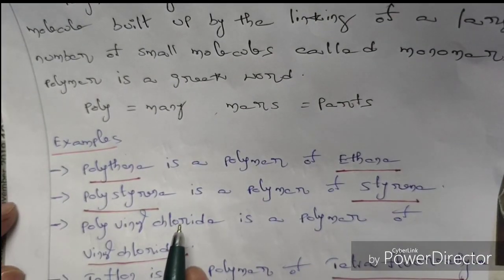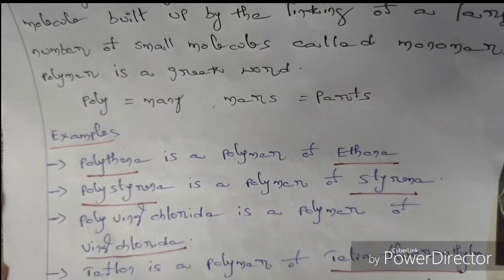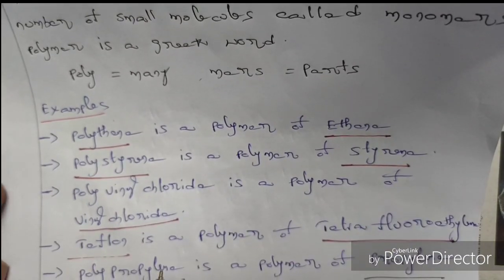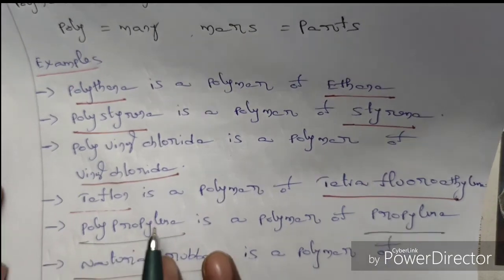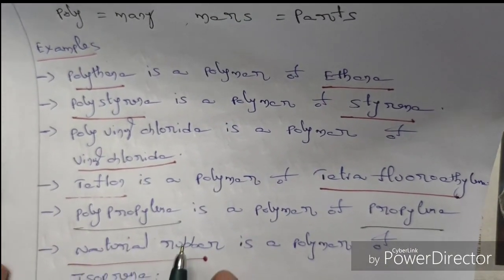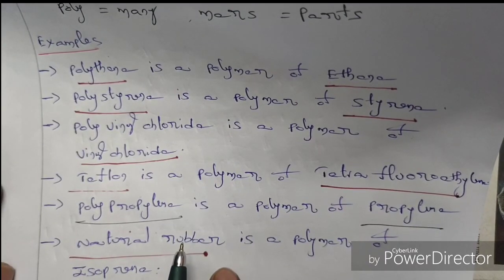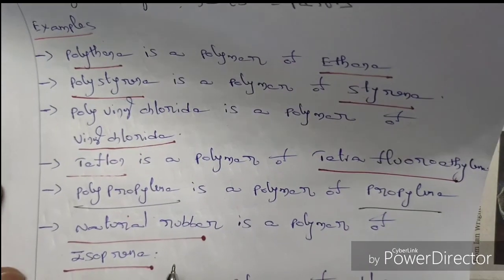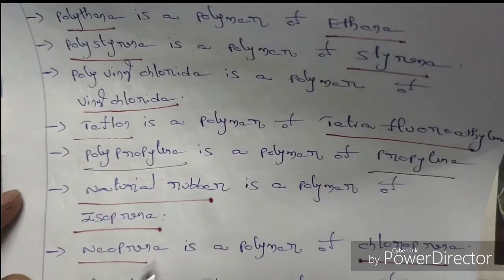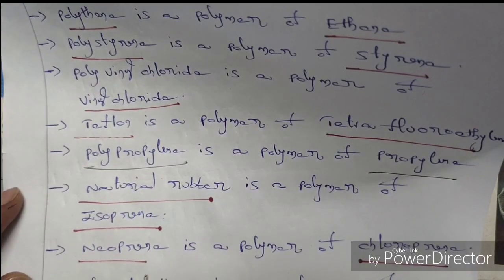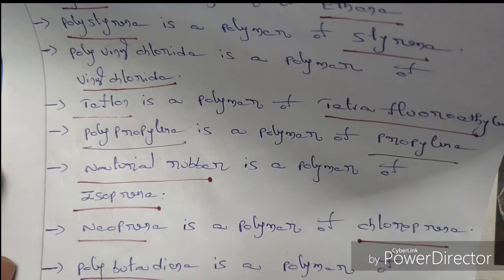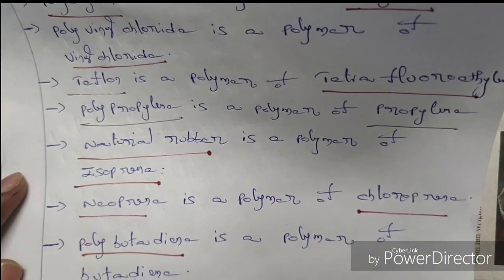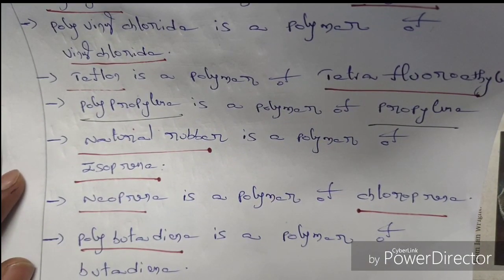Polyethene is a polymer of monomeric unit ethene. Polystyrene is a polymer of monomeric unit styrene. Polyvinyl chloride is a polymer of monomeric unit vinyl chloride. Teflon is a polymer of monomeric unit tetrafluoroethylene. Polypropene or polypropylene is a polymer of monomeric unit propylene or propene. Natural rubber is a polymer of monomeric unit isoprene or 2-methyl 1,3 butadiene. Neoprene is a polymer of monomeric unit chloroprene. And polybutadiene is a polymer of monomeric unit butadiene.